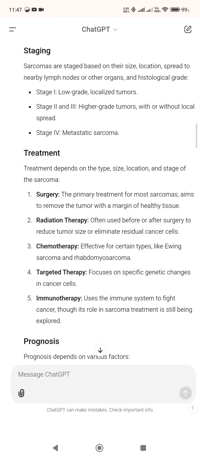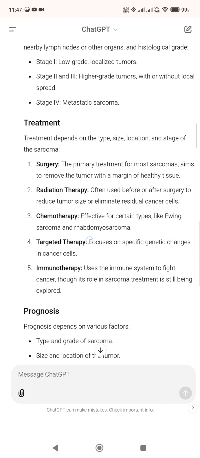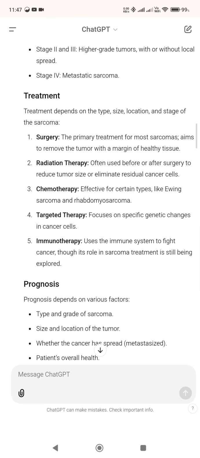Staging. Sarcomas are staged based on their size, location, spread to nearby lymph nodes or other organs, and histological grade. Stage 1, low-grade, localized tumors. Stage 2 and 3, higher-grade tumors, with or without local spread. Stage 4, metastatic sarcoma.